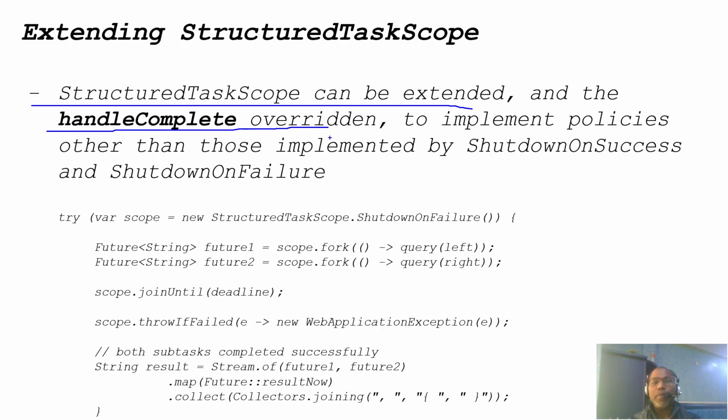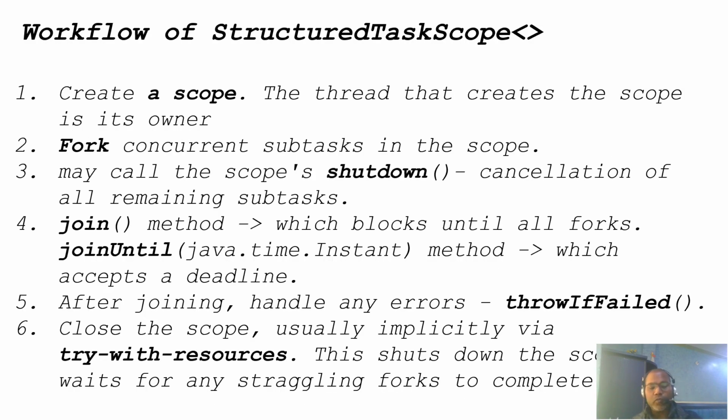In this method you define your own exception behavior, how to handle the exception. You also have options like scope dot throw if fails, and whatever result you want, you can manage it, and similarly the join method. Finally, these are some of the methods the scope class offers which we can take benefit of.